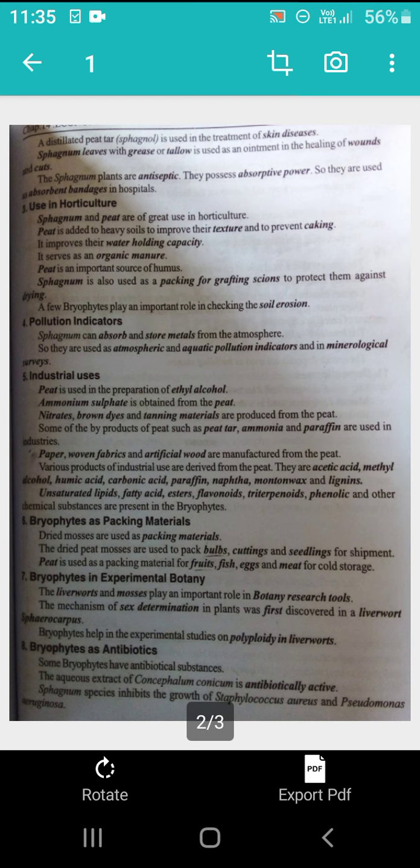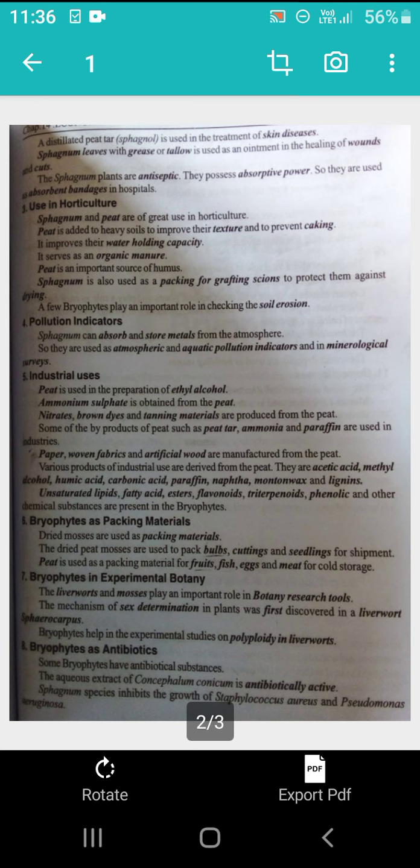A few bryophytes play an important role in checking soil erosion. They are also used as pollution indicators. Here some of the bryophytes can absorb metals and form complexes, for example sphagnum. This accumulation of metallic cations in the mosses enables them to be used as atmospheric and aquatic pollution indicators and also in mineralogical surveys.